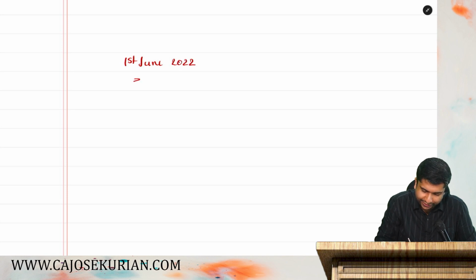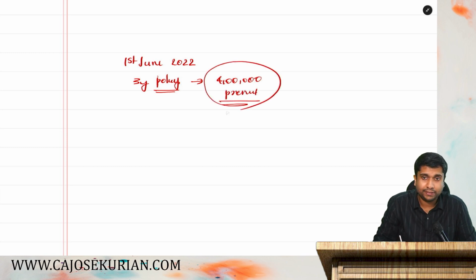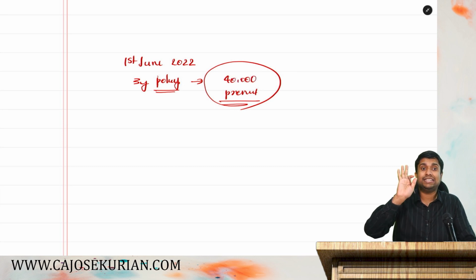2022, I've taken a 3-year policy and I paid a premium of 4 lakh rupees. Are you all with me? Now listen, instead of 4 lakh rupees, I'll take 40,000. Okay, 4 lakh is way too high. I'll take 40,000. 40,000 rupees are paid for how many years?